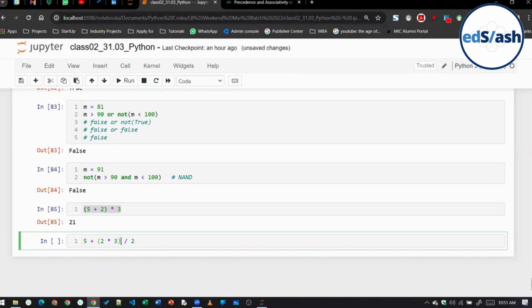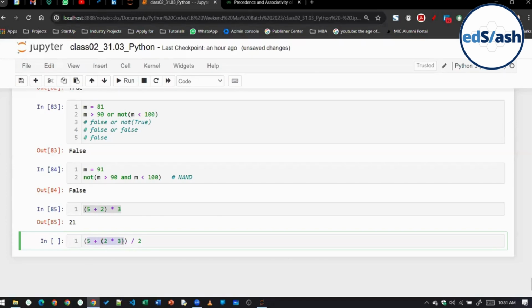But you want to add. So what I will do in this case is put another bracket here like this.